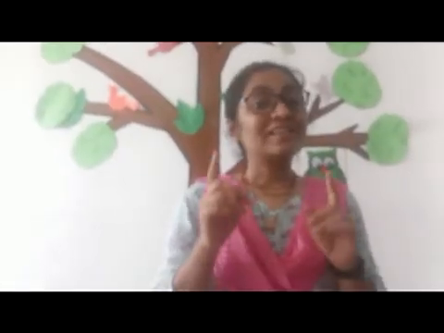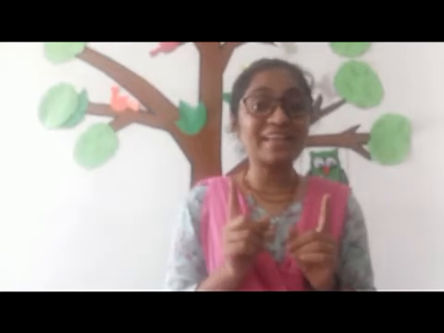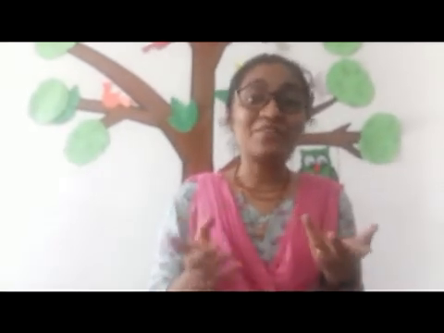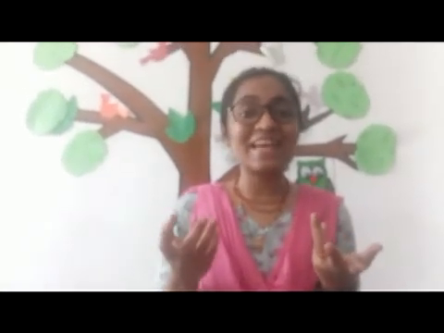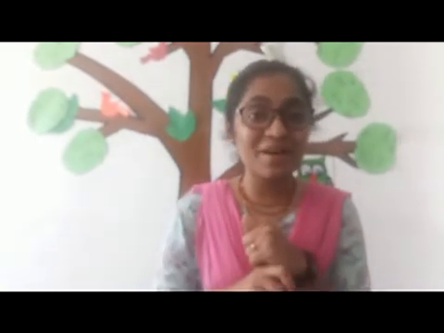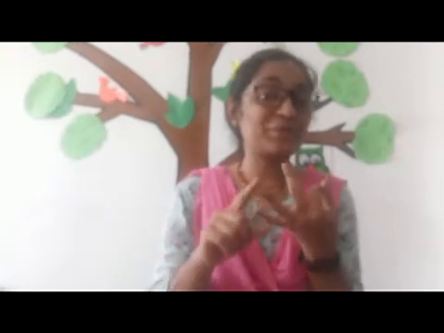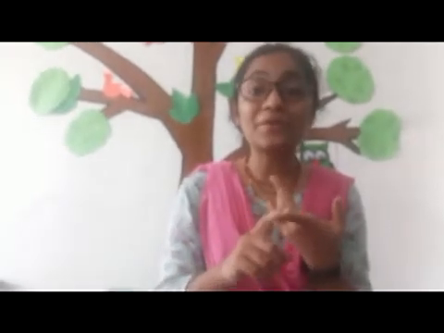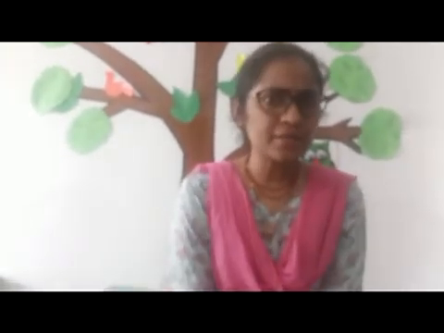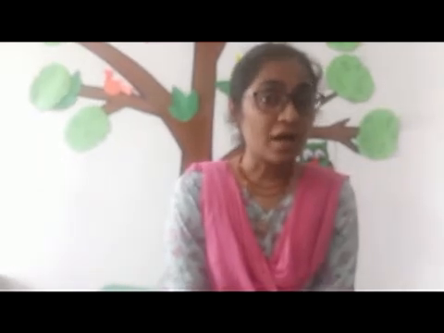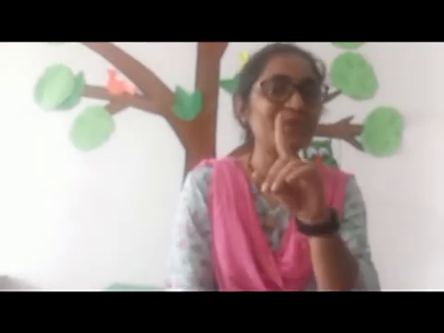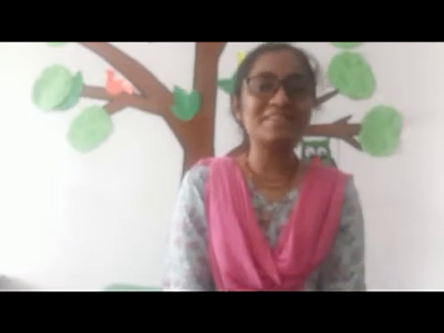Now children, now you have got an idea of what we are going to study. Yes, what are we going to study about? What are these: pigeon, parrot, sparrow and crow? Are these animals? No, they are birds.